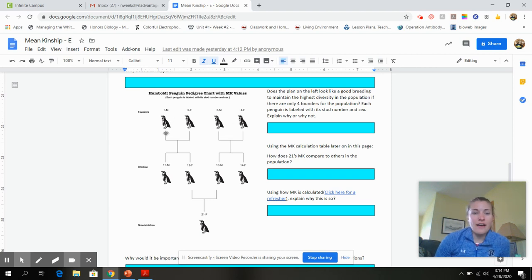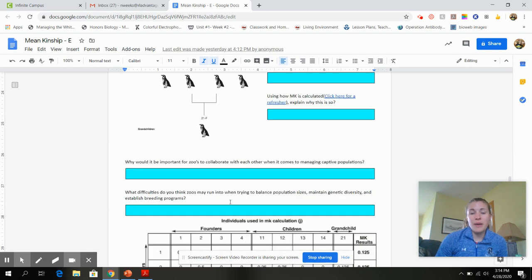So each of these have four founders. Those are like original penguins that we have in our populations. We have males and females, M and F. And then each one of them has something that we call a stud number. So whenever we're breeding animals, it's actually something called husbandry. And within husbandry, we have stud animals. So those are animals that we use in our breeding programs. And we can look at and try to figure out our mean kinship values and then explain what you think the kinship value of that grandchild is going to be.